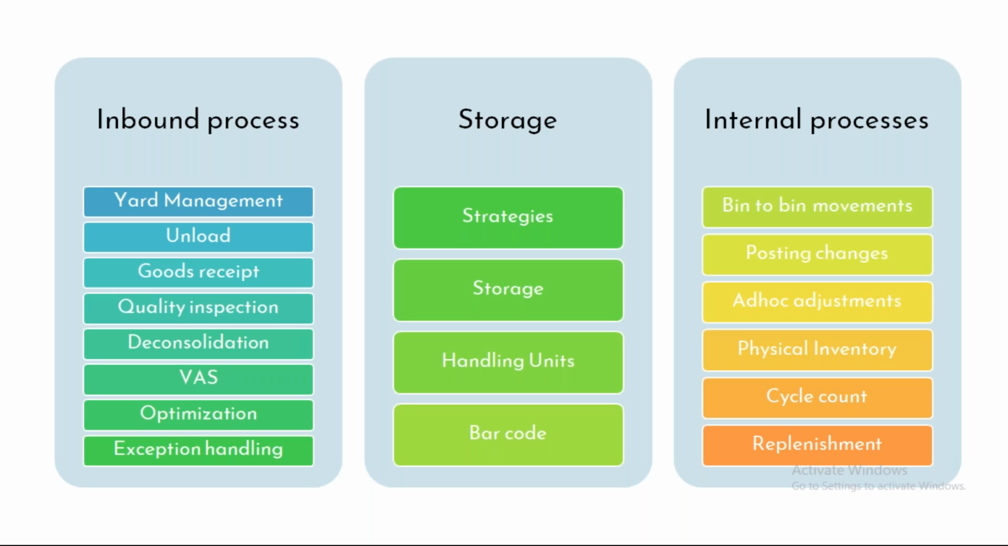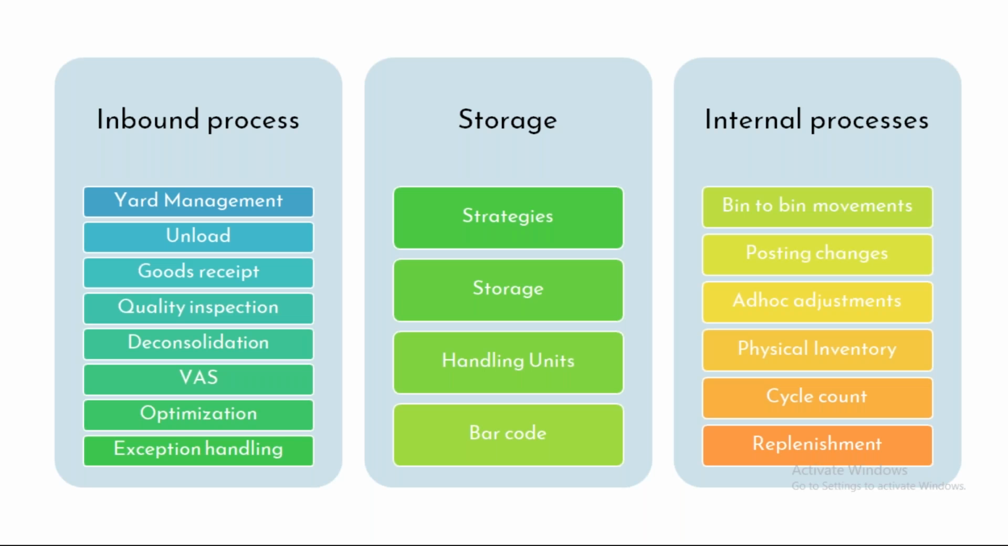We have ad hoc adjustments such as, let's say, I would like to issue the stock to scrapping. There is one product, one batch, which is already expired. I cannot keep expired stock in my warehouse. I have to scrap it. So these are some ad hoc adjustments that we execute.